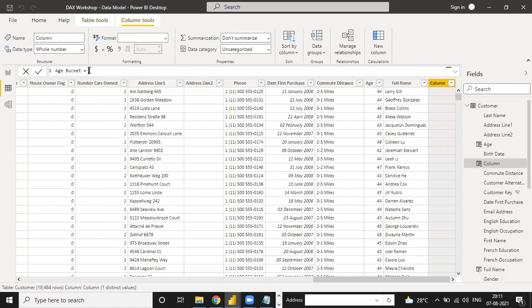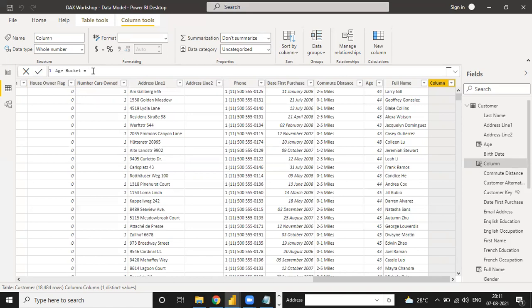Suppose you want people grouped by age. If the age is equal to or greater than 55, then one breakdown is 55 plus. If the customer age is greater than or equal to 45, then the criteria is 45 to 54. When the age is 35 to 44, the criteria is 35 to 44, and less than 34 is 18 to 34. So how to create this kind of formula? You have to use an IF formula.